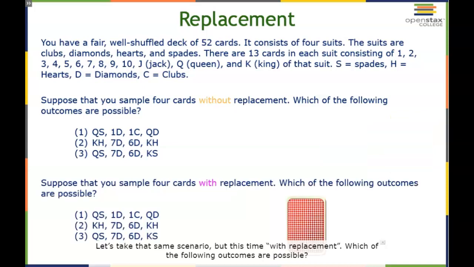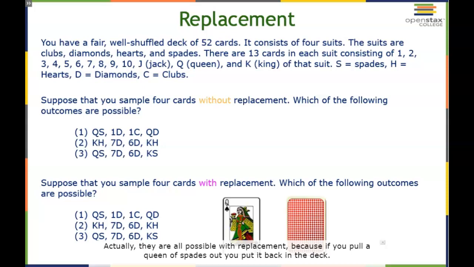Then let's take that same scenario, but this time with replacement. Which of the following outcomes are possible? The outcomes listed are exactly the same as before. So let's say the first one was Queen of Spades, 1 of diamonds, 1 of clubs, Queen of diamonds. Is that possible if you replace the cards? And assuming each time you replace it, you shuffle it back up. The second one, King of Hearts, 7 of diamonds, 6 of diamonds, King of Hearts. Is that possible? And the third one, Queen of Spades, 7 of diamonds, 6 of diamonds, King of Spades. Is that possible? Actually, they are all possible with replacement.